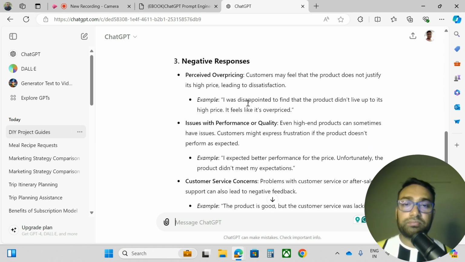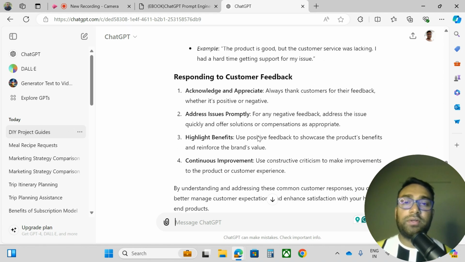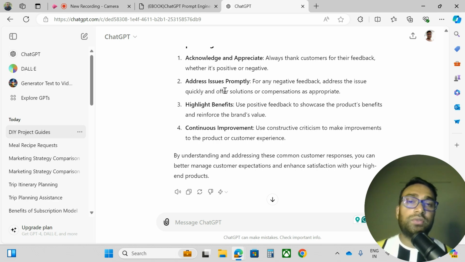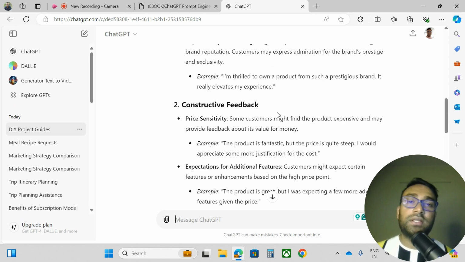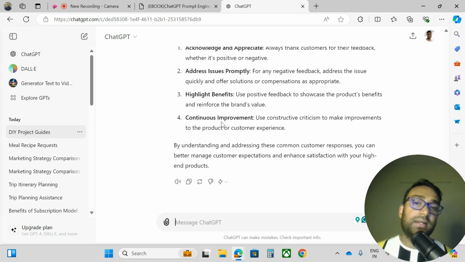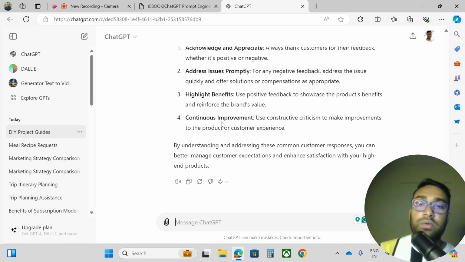Then negative responses, and responding to customer feedback. Acknowledge and appreciate: always thank the customer for their feedback, whether positive or negative, and address issues promptly. For any negative feedback, address the issue quickly and offer solutions or compensation as appropriate. Highlight the benefits, continuous improvement, with all the details given based on the project I am interested in. It concludes that by understanding and addressing these common customer responses, you can better manage customer expectations and enhance satisfaction with your high-end product.